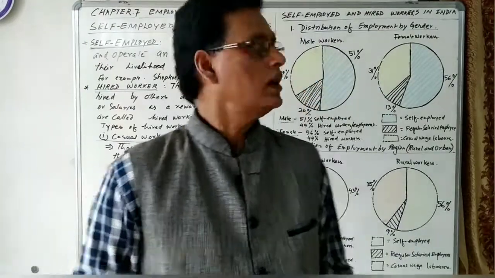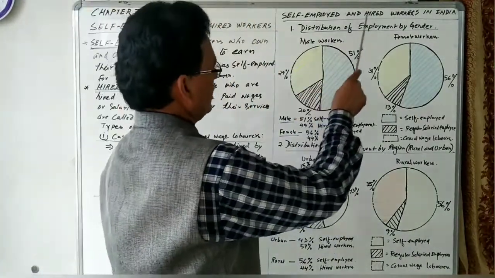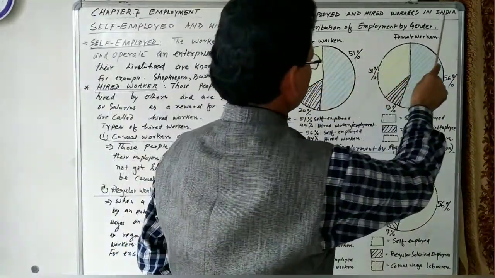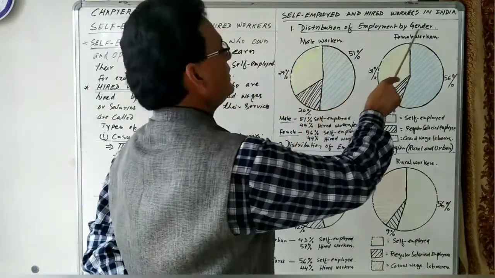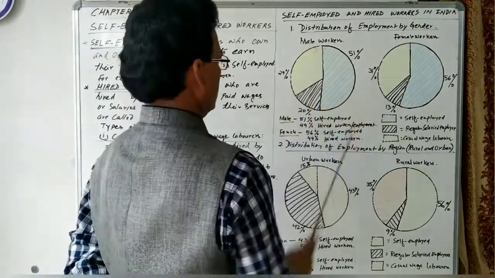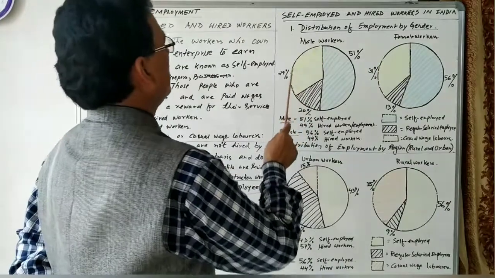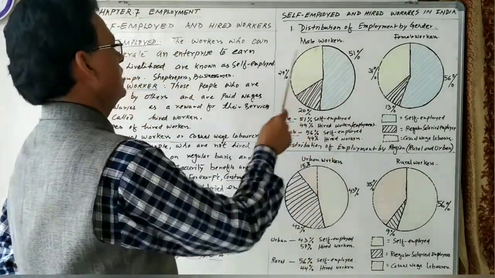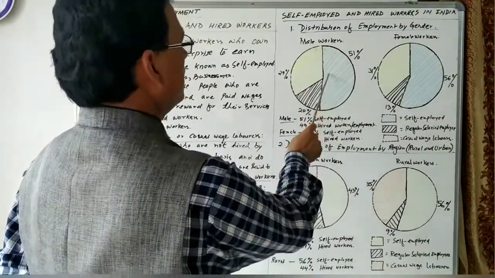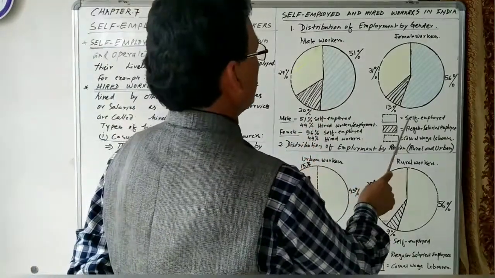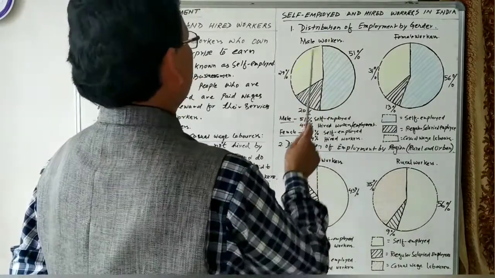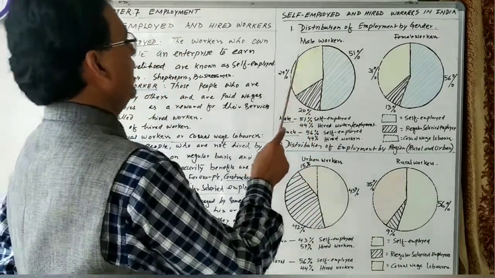Let us see the distribution of self-employed and hired workers in India, the distribution of employment by gender. Gender means male and female. I have taken male workers and female workers. Let us see the male workers. This pie diagram is given. This circle diagram represents 51% here. The blue color is self-employed. Here 51% is self-employed, and 49% is hired workers.